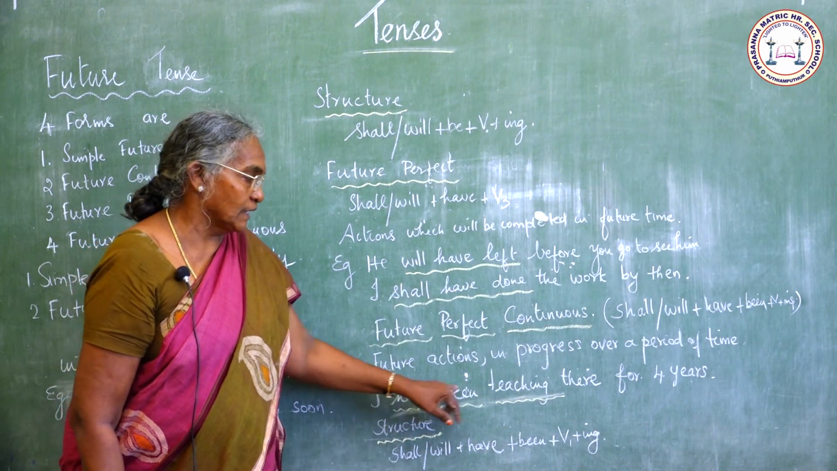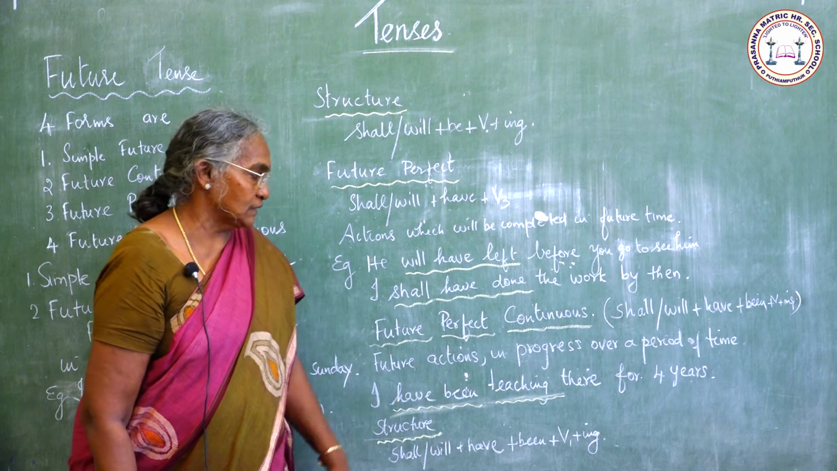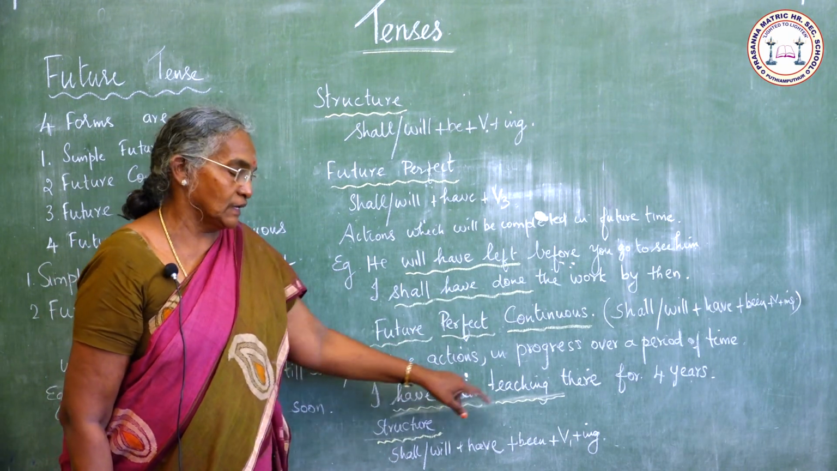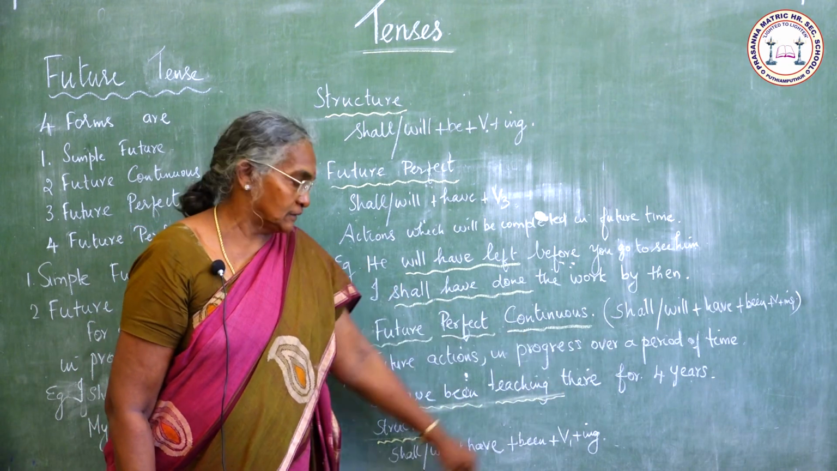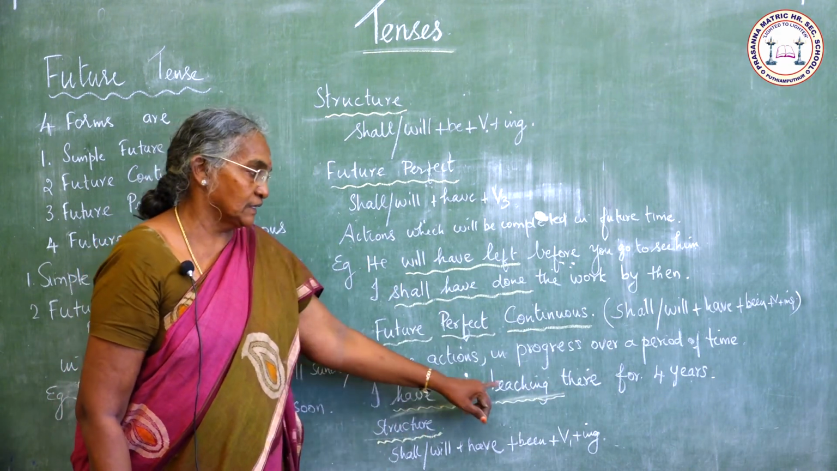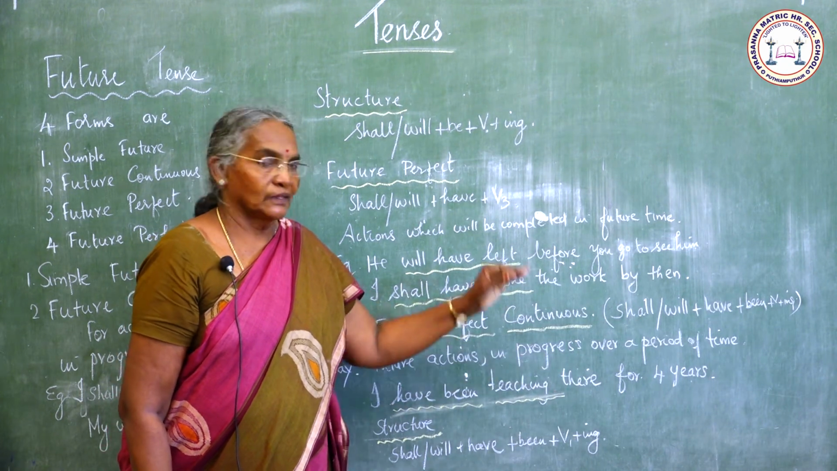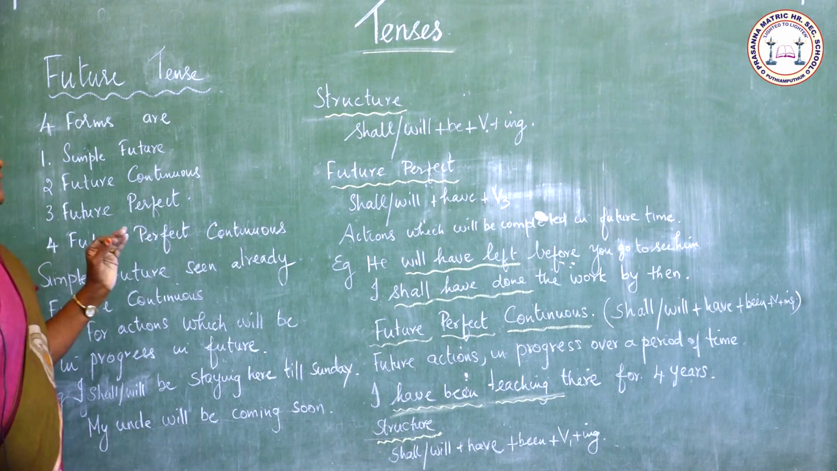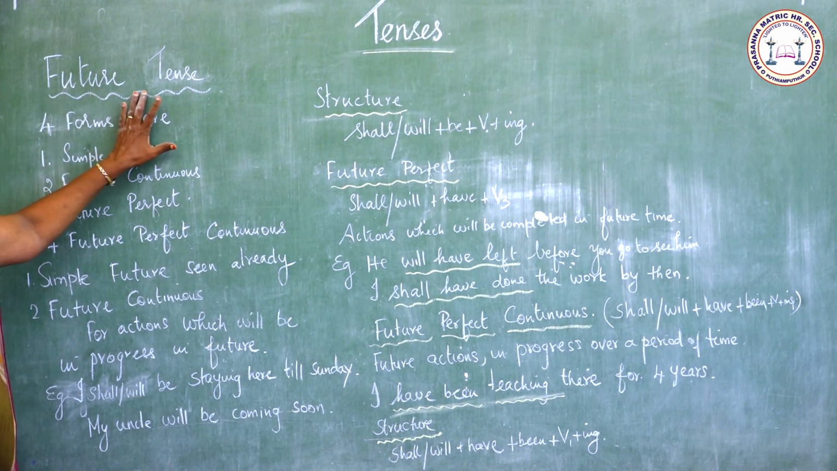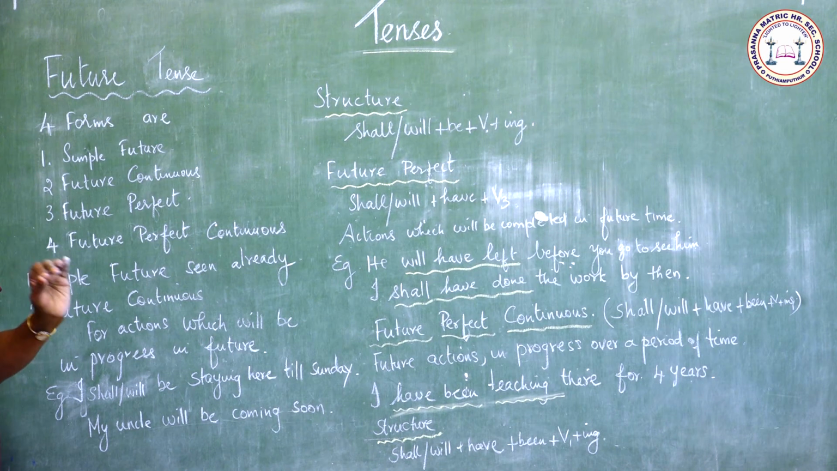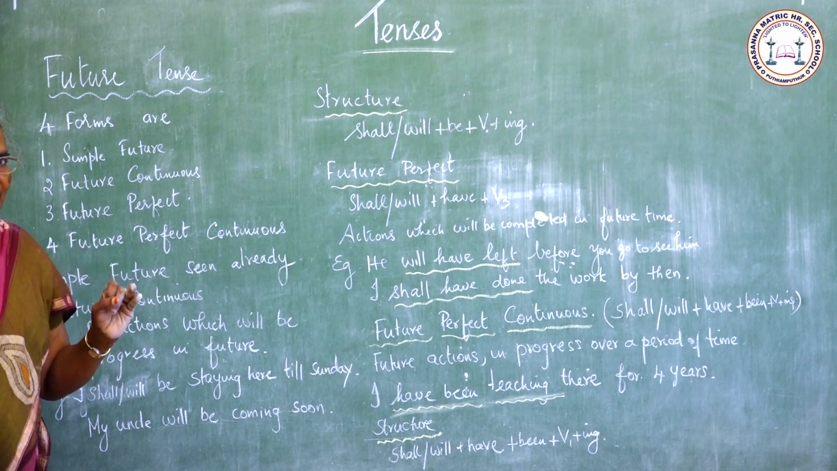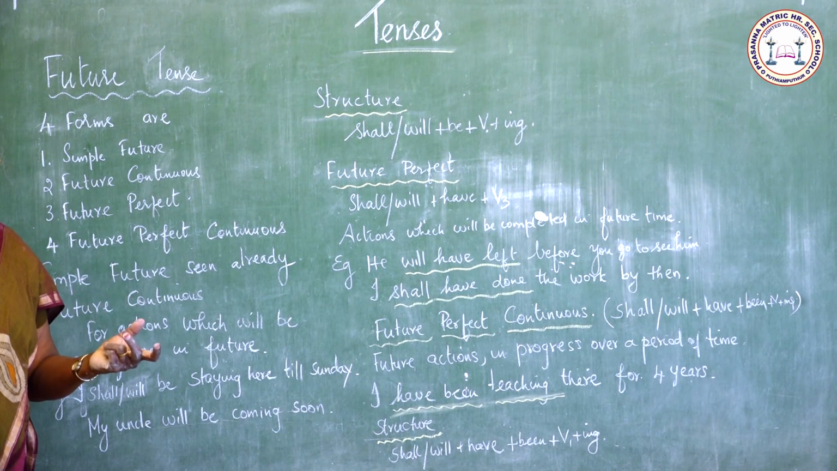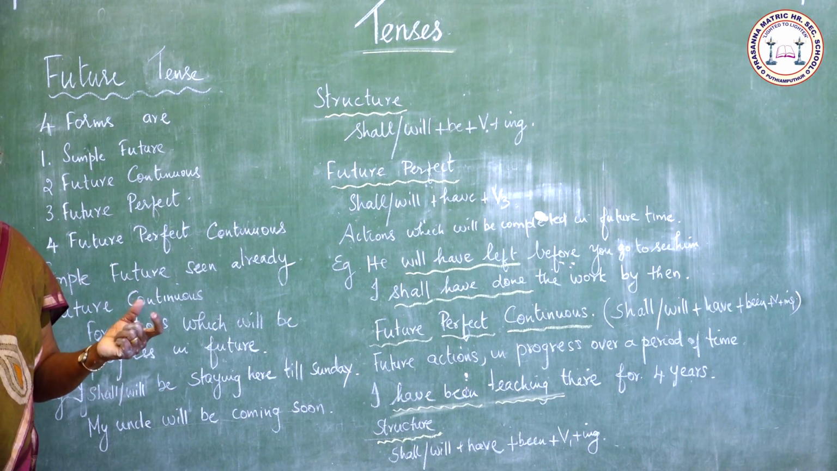Example for future perfect continuous, I have been teaching there for 4 years. Now we have completed the third major type of tenses, future tense. So we have completed tenses, present tense, past tense and future tense. All types of present tense, all types of past tense and all types of future tenses we have completed.